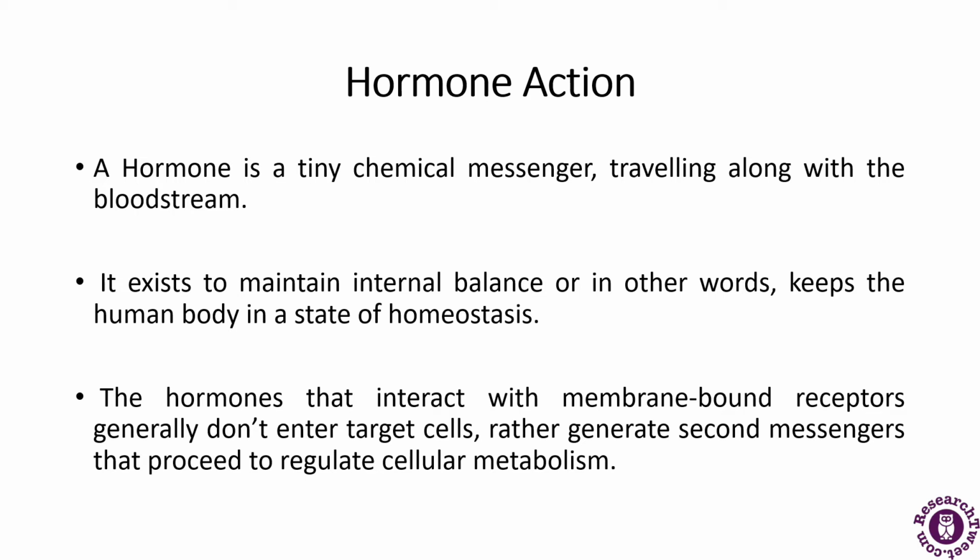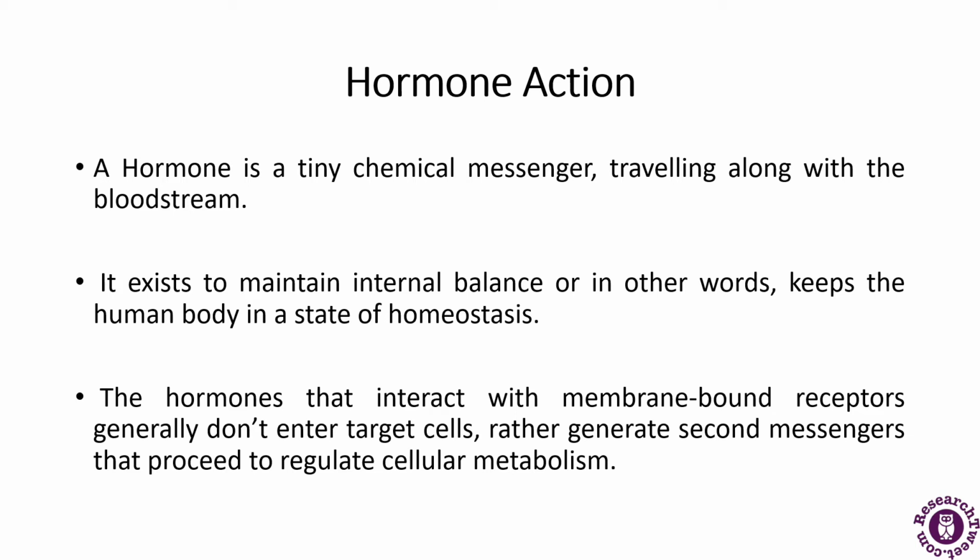Hormones can be divided into groups on the basis of their chemical nature. So there are peptide, polypeptide and protein hormones, then steroids, thyroid hormones and amino acid derivatives. The hormones interact with membrane-bound receptors generally, but they don't enter the target cells. Rather, they generate second messengers that proceed to regulate cellular metabolism.